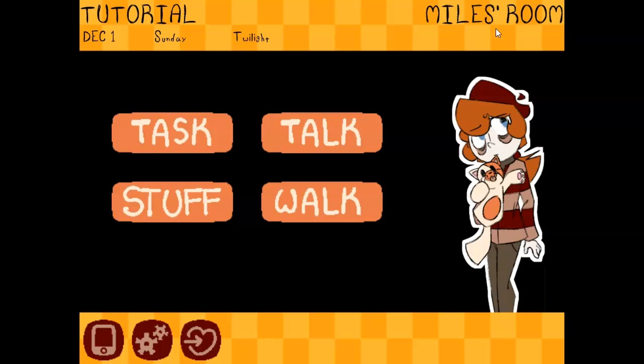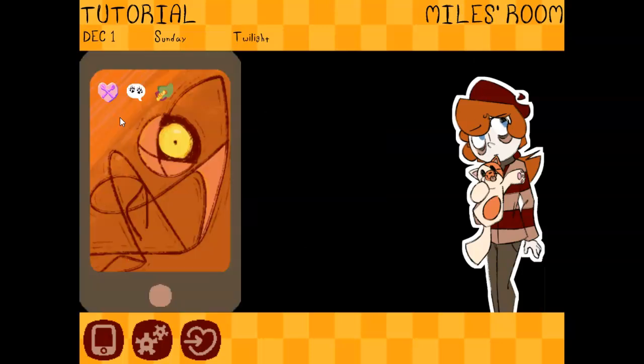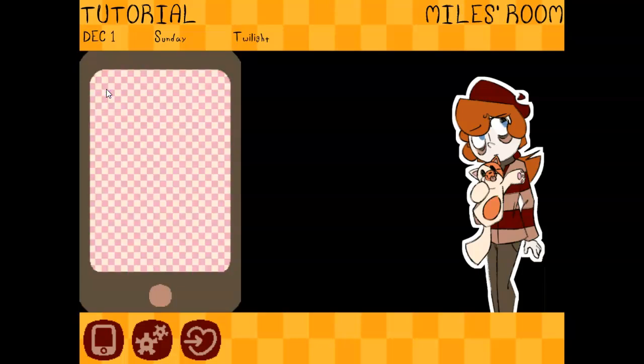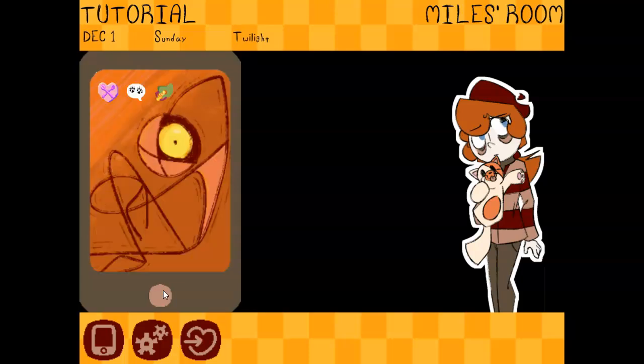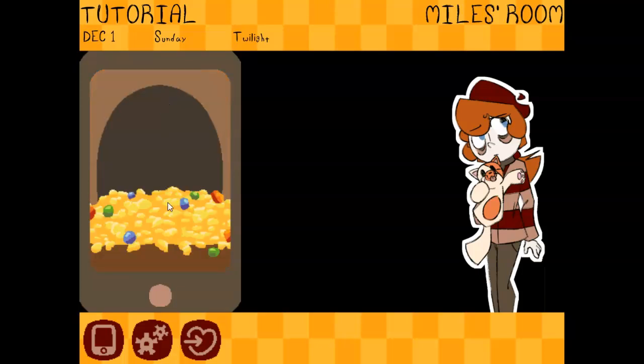This indicator shows you where you are. This allows you to access your phone. Right now, there's only 3 apps. I plan on adding a music app as well as one that lets you look at photos and stuff. But right now, what I have is Chatterbox, which doesn't work yet. The silverware drawer, which has nothing on it because I need to redo the indicators to be sized properly, and Dragon's Hoard Banking, which is how you keep track of your money.